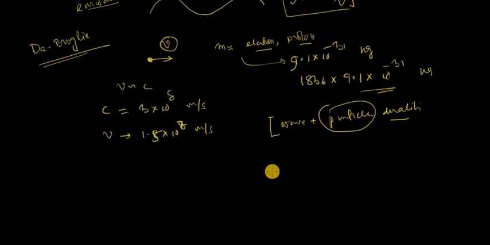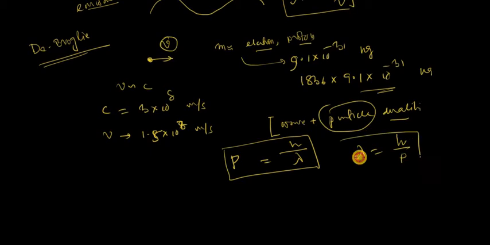And you know that particle nature is defined by P, and wave nature is defined by lambda, and these two parameters are connected by the relation P is equal to h by lambda, or lambda is equal to h by P. So equation 1 and equation 2 are mathematically similar, but physics tells us a particle of momentum P can be converted as a wave of wavelength lambda, and equation 1 tells us a wave of wavelength lambda can be defined as a particle of momentum P. So this is wave particle duality.